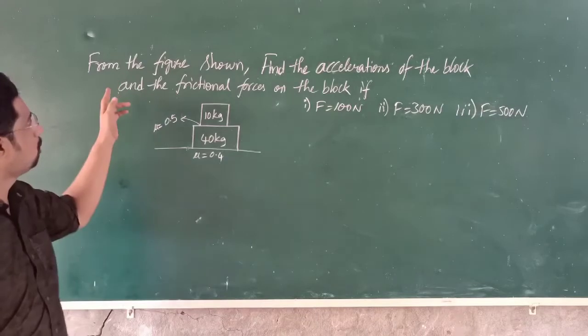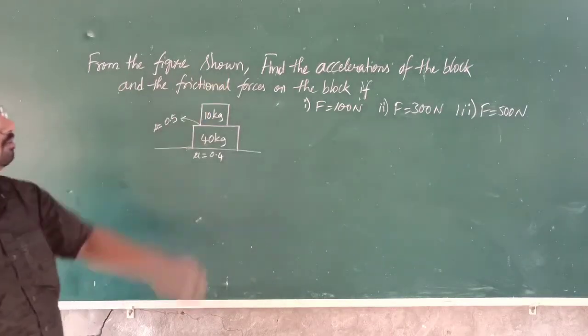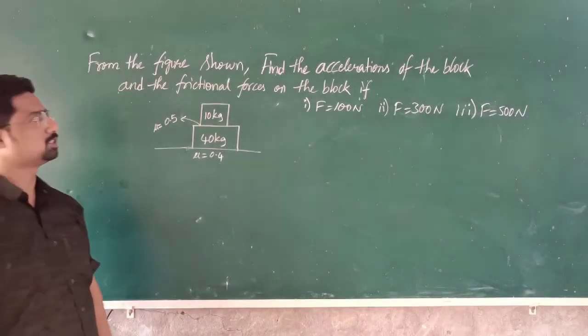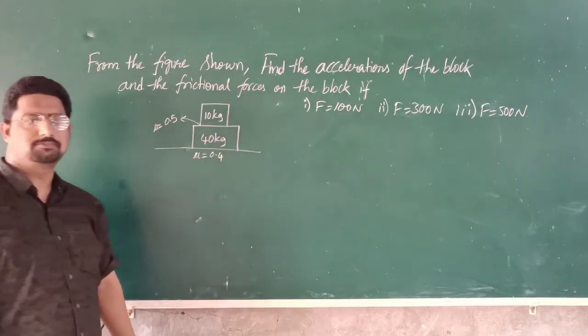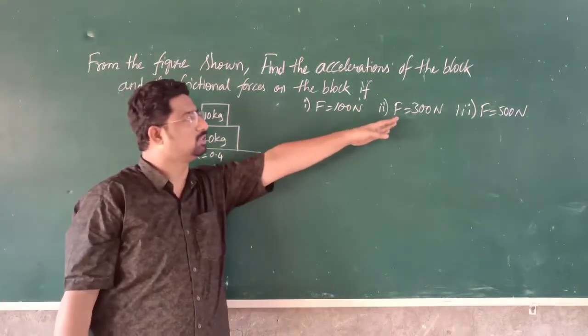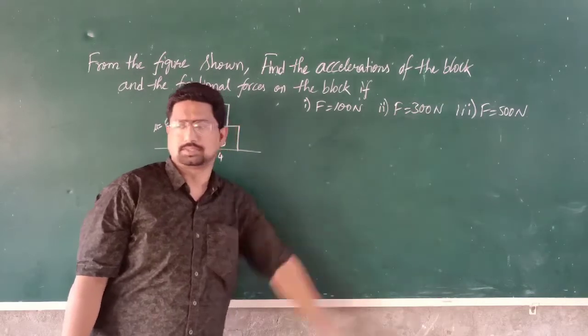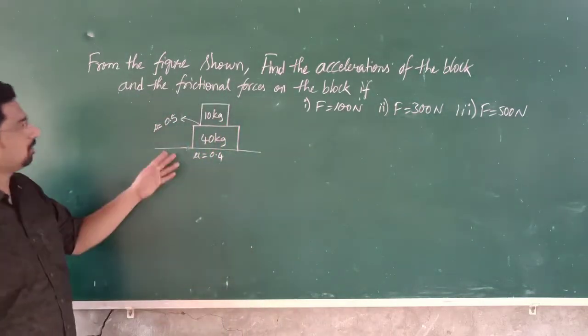So here we have a problem. From the figure shown, find the accelerations of the block and the frictional forces on the block, if F is equal to 100 Newton, F equal to 300 Newton, and F equal to 500 Newton. So this is the figure.